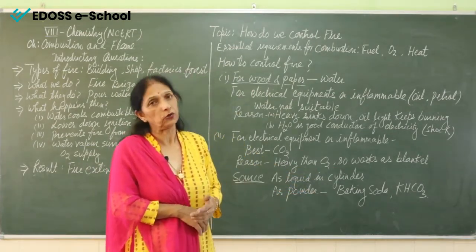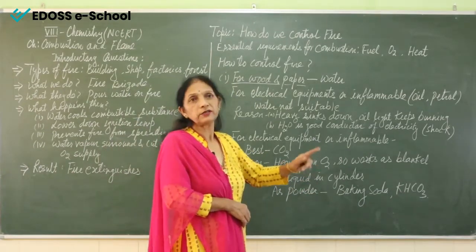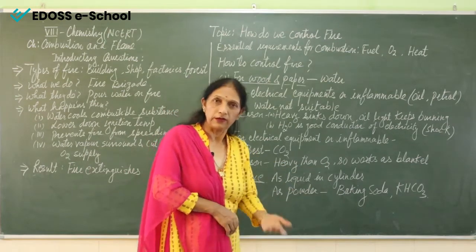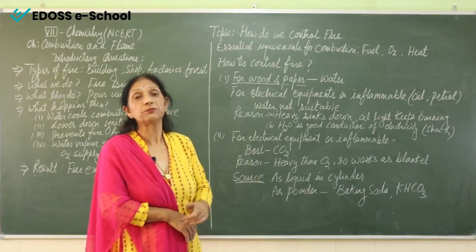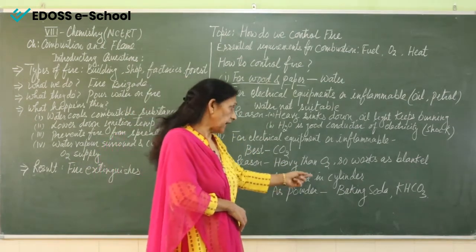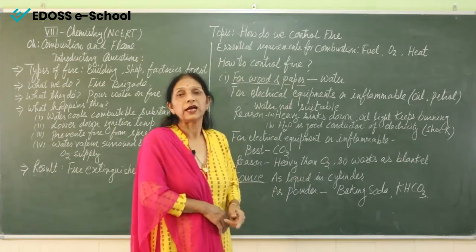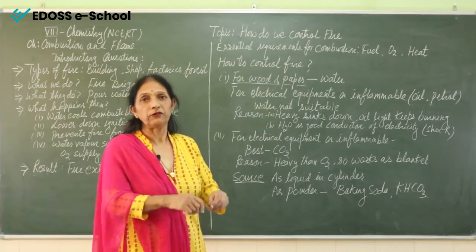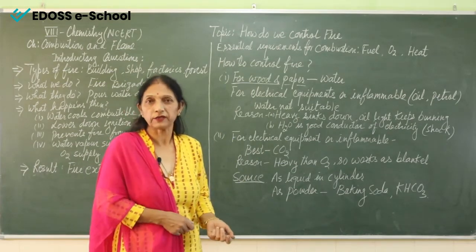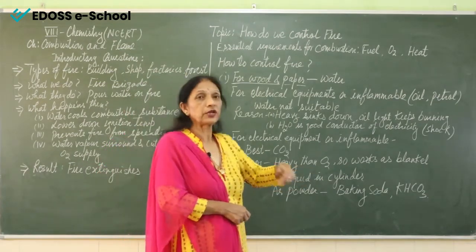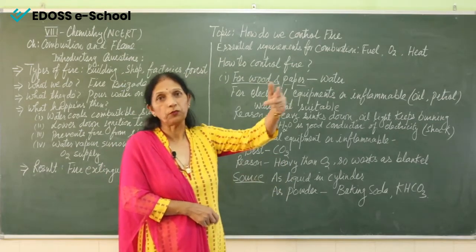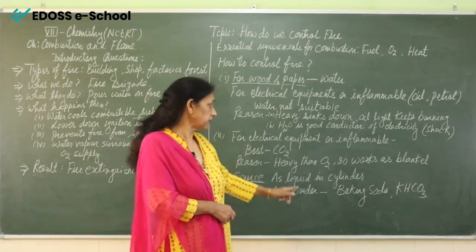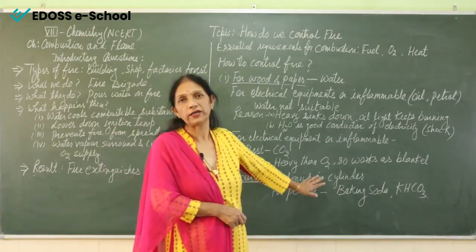Under high pressure and low temperature, carbon dioxide is inserted inside these cylinders, and because of this high pressure, gaseous carbon dioxide converts into liquid form. When we open the cylinder, immediately the carbon dioxide comes out, occupies a larger volume and makes a cloud of carbon dioxide, and that carbon dioxide extinguishes the fire.